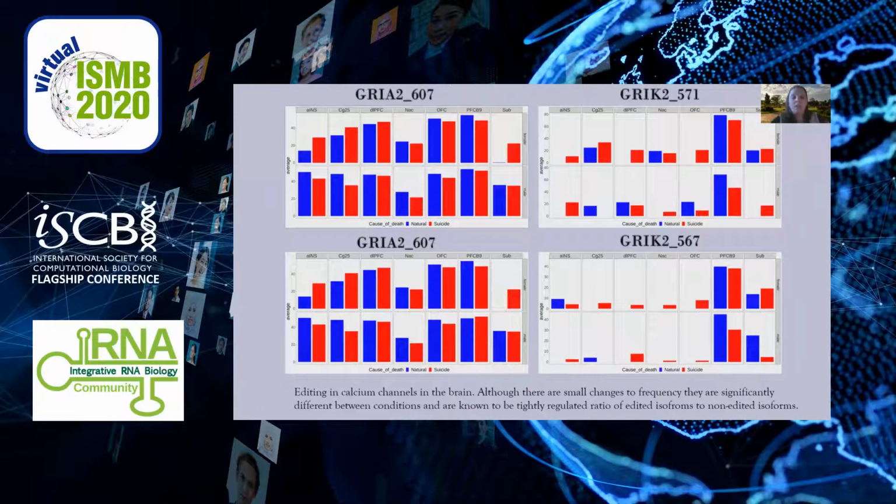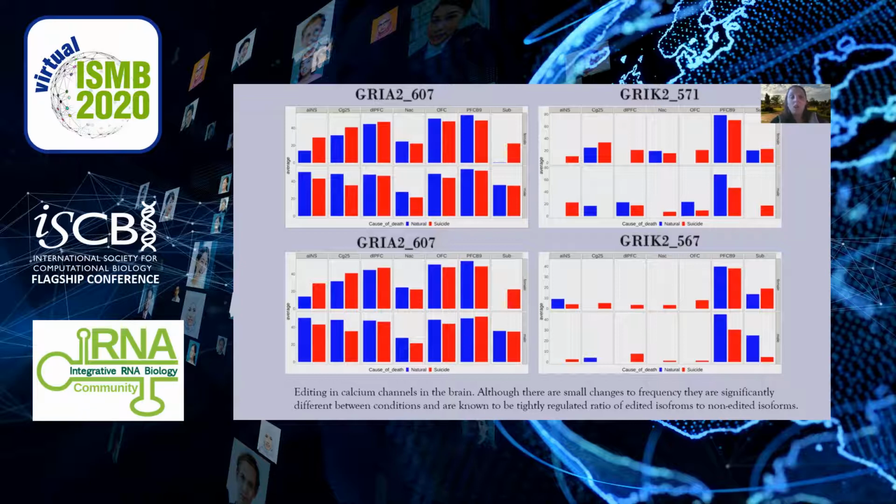We also see a significant difference in calcium channels, including the glutamate channels GRIA3 and GRIK2 at multiple sites. Here again, we see differences between males and females, as well as brain regions and between suicide and natural causes of death. These would suggest a role for glutamatergic signaling and multiple regions of the brain underpinning suicide. However, these genes are not widely expressed anywhere but in the brain.